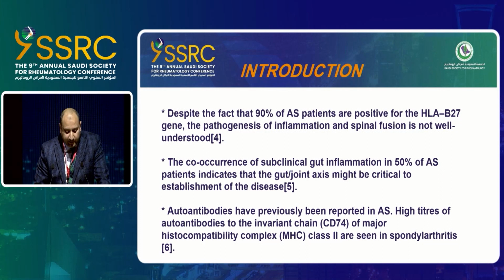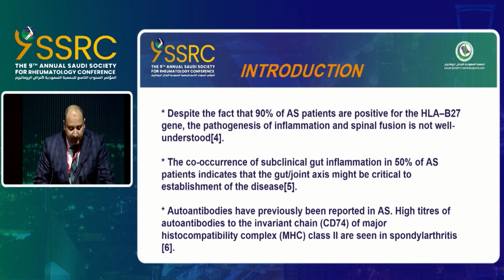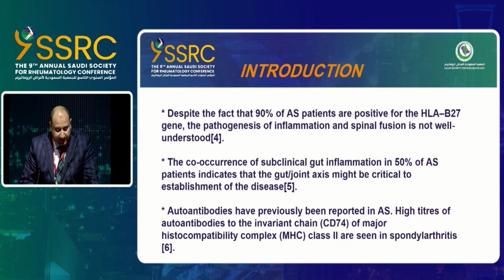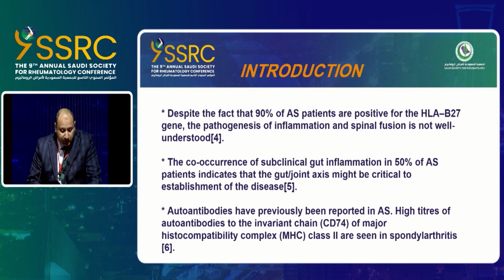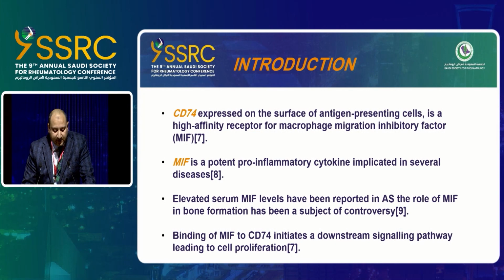The co-occurrence of subclinical gut inflammation in about 50% of AS patients indicates that the gut joint axis might be critical for establishment of the disease, and autoantibodies have previously been reported in AS, with high titer of autoantibodies to the invariant chain CD74 of major histocompatibility complex class 2, which was seen in spondyloarthritis patients. CD74 is expressed on the surface of antigen-presenting cells, with high affinity receptor for macrophage migration inhibitory factor, a potent pro-inflammatory cytokine implicated in several diseases.